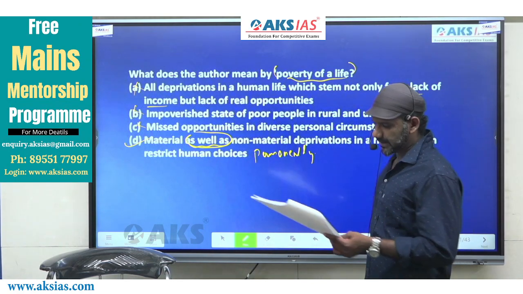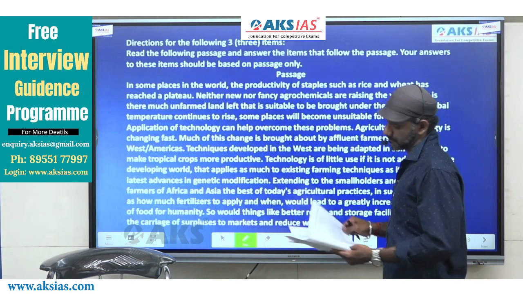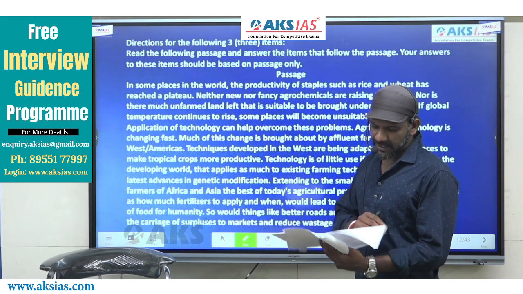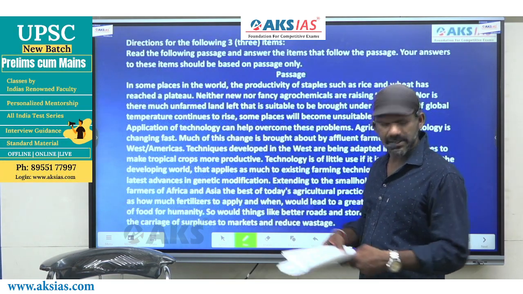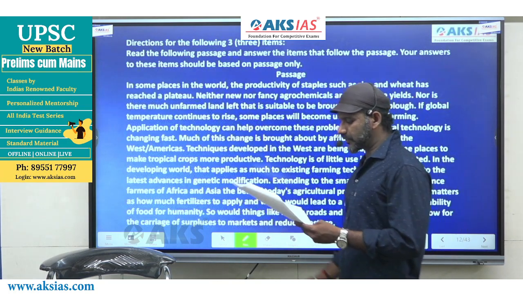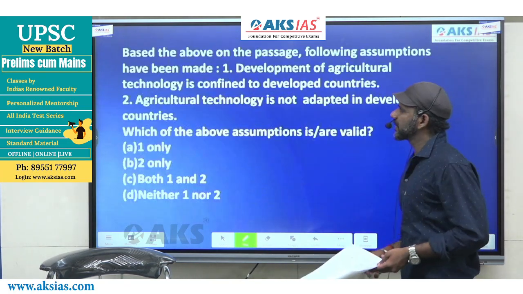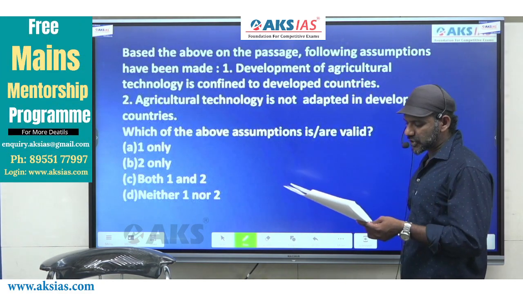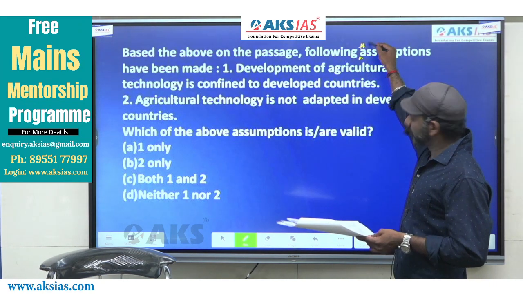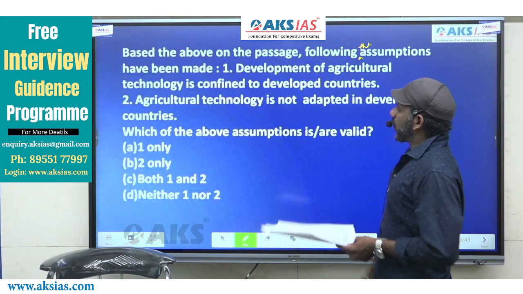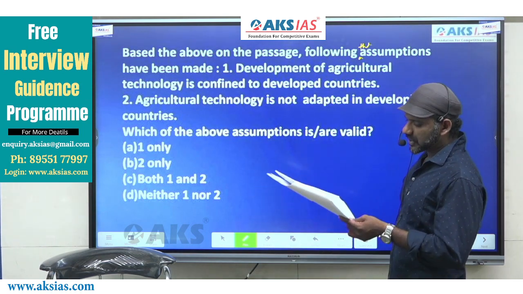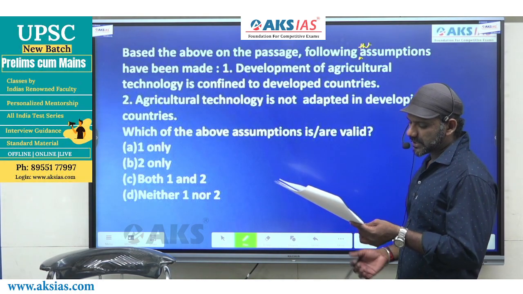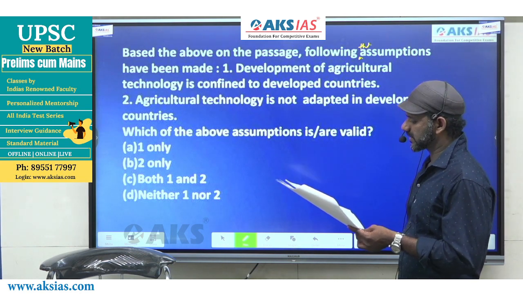Clear? The next one. We have three questions following this passage. Come to the first question, then we shall come back to the passage. I'll read the question. Based on the above passage, the following assumptions have been made. One says, development of agriculture technology is confined to developed countries. Two says, agriculture technology is not adapted in developing countries.